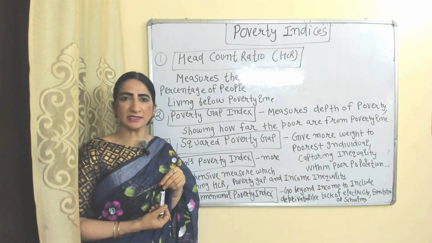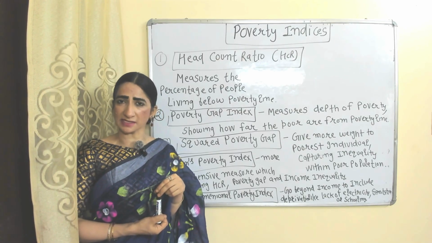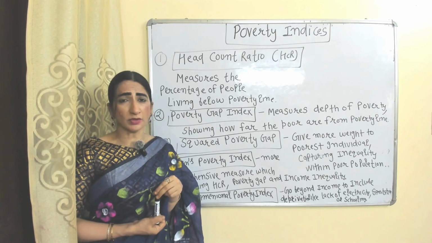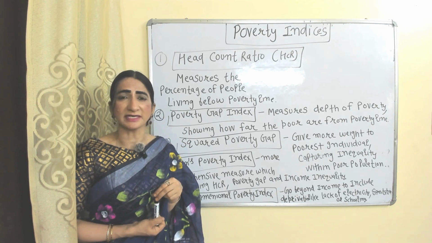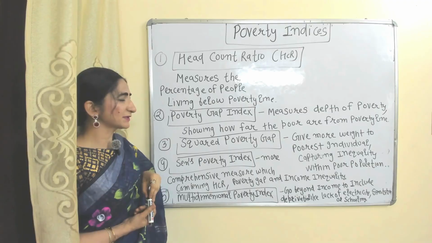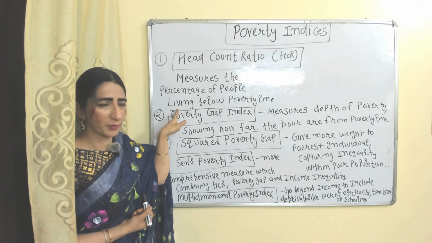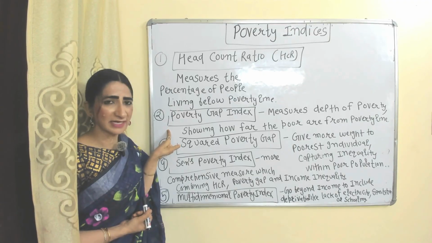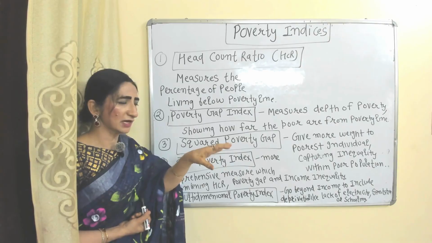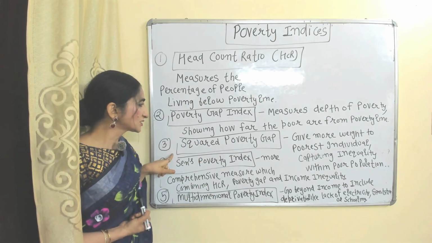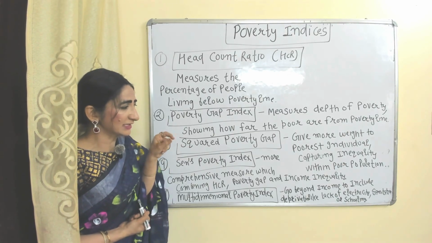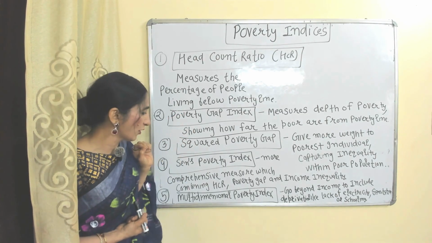Now we will see poverty indices. Poverty indices are statistical methods used by policymakers and economists in order to measure, understand and track the level of poverty. First is the head count ratio. It measures the percentage of people living below the poverty line. Poverty gap index measures the depth of poverty by showing how far the poor are from the poverty line. Squared poverty gap gives more weight to poorer people and captures inequality within the poor population.